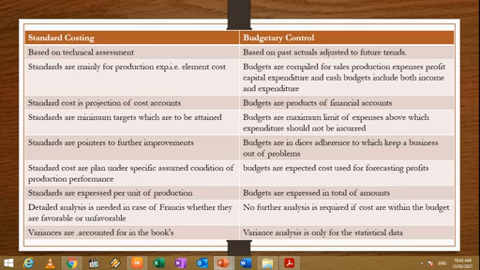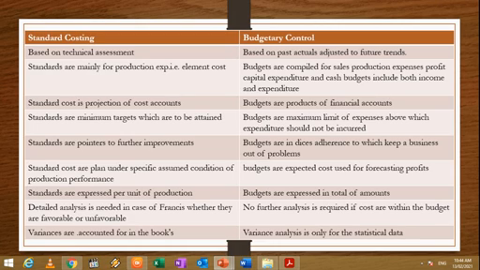Standards are mainly for production expenses, that is in standard costing we compute the material, labor and expenses. But budgets are products of the financial accounts. It means budgets are prepared based on the financial data produced by the finance accounts. Standards are minimum targets which are to be attained.